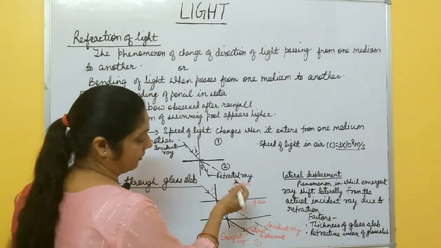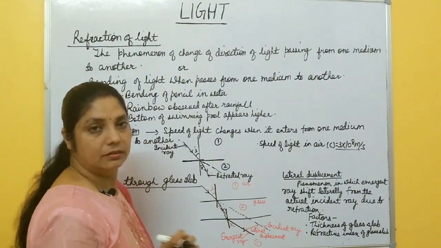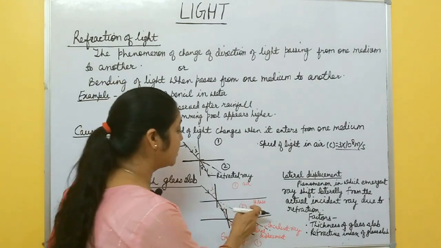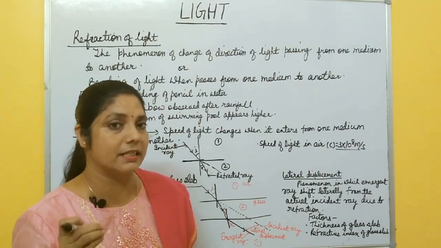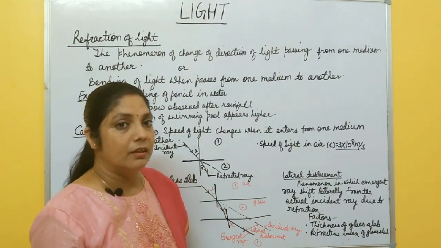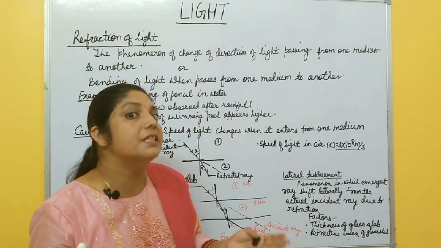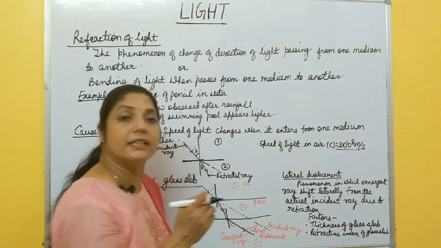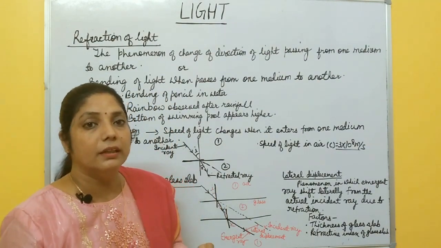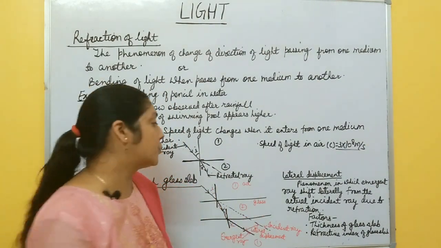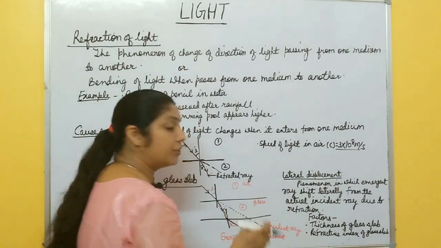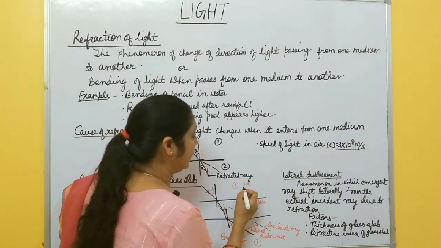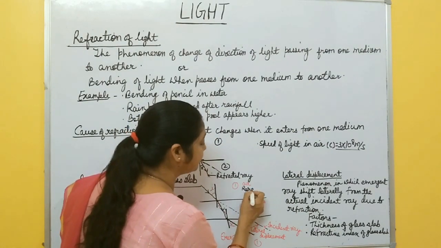One more thing: the density of particles in air is lesser than the density of particles in glass. If density is more, speed decreases, and if density is less, speed is more than in the denser medium. The medium in which density is less is called rare medium. So what type of medium is air?